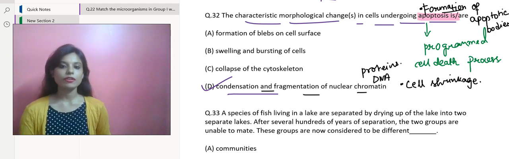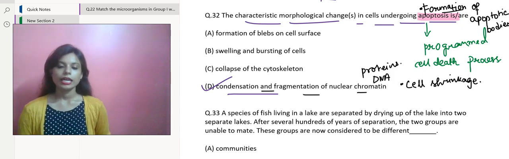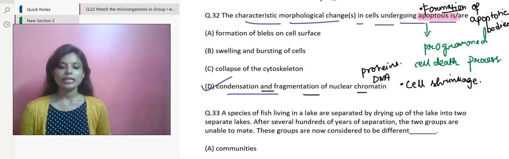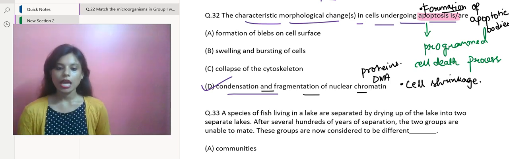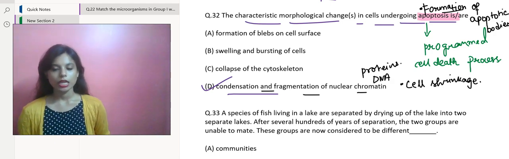There is a preservation of plasma membrane integrity. Unlike necrosis, what happens in necrosis? It's a pathological form of cell death which is associated with inflammation and damage to the surrounding tissues. Apoptosis is not like that.